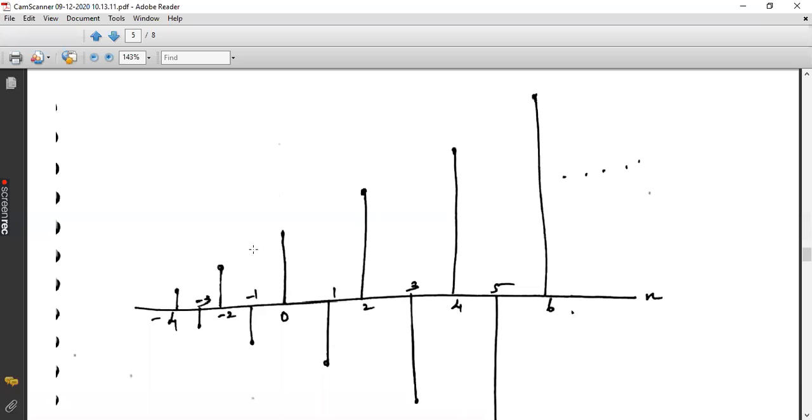The sign of the amplitude is getting reversed at each and every instant of time. For example, I have a positive amplitude at -4, but later I have a negative amplitude at -3. Again, at -2, you are having positive. At -1, you are having negative.